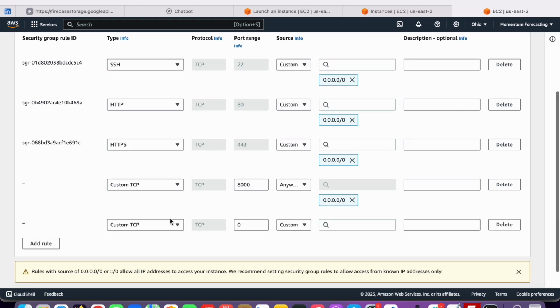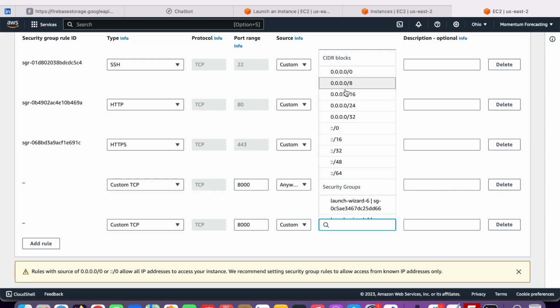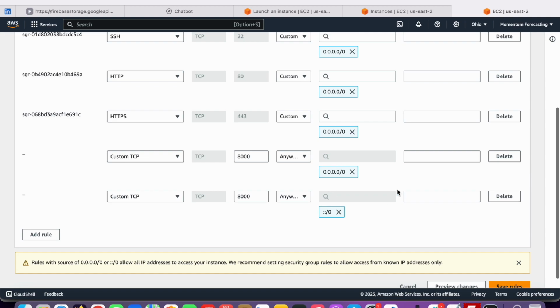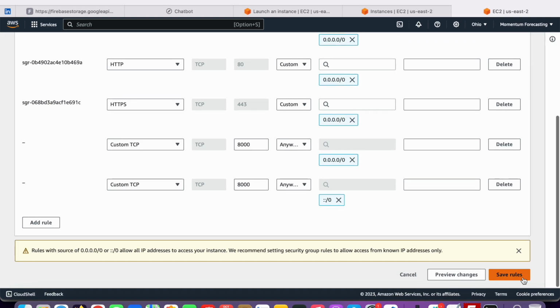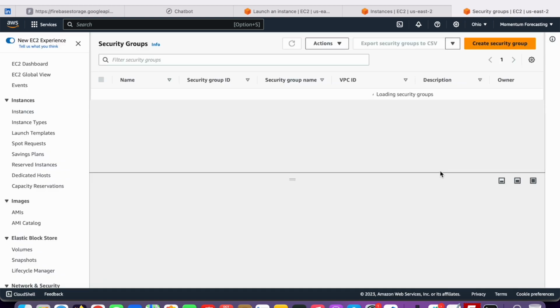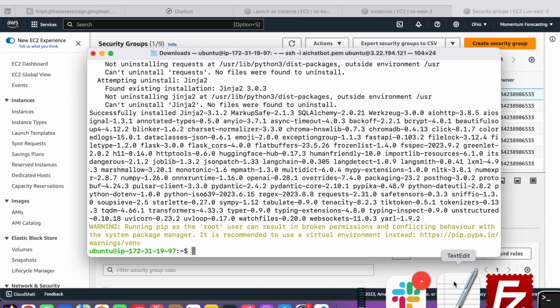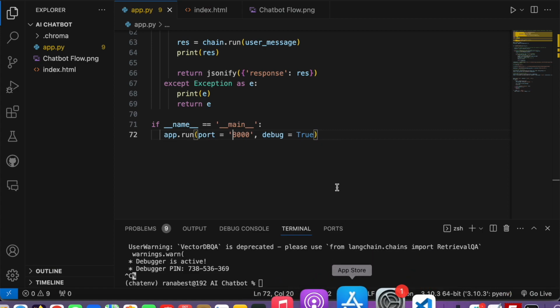You also need to assign the same for the browsing port, for both IPv4 and IPv6 addresses. You need to allow them, and then you just need to save these rules. This is all. Now our server will accept traffic on port 8000.